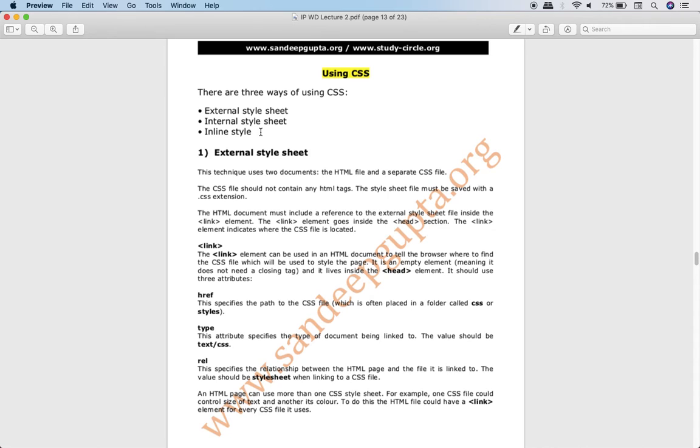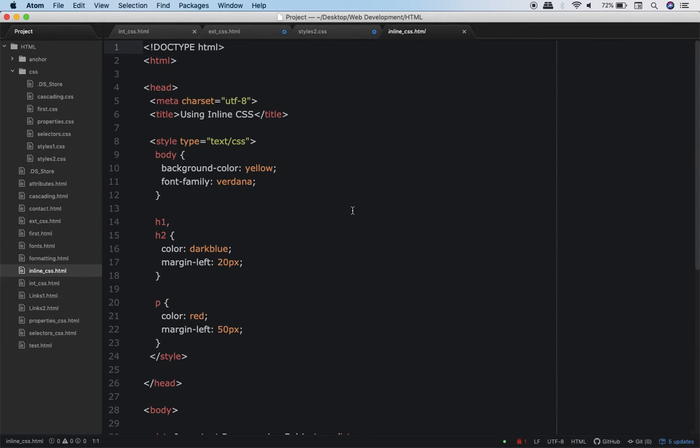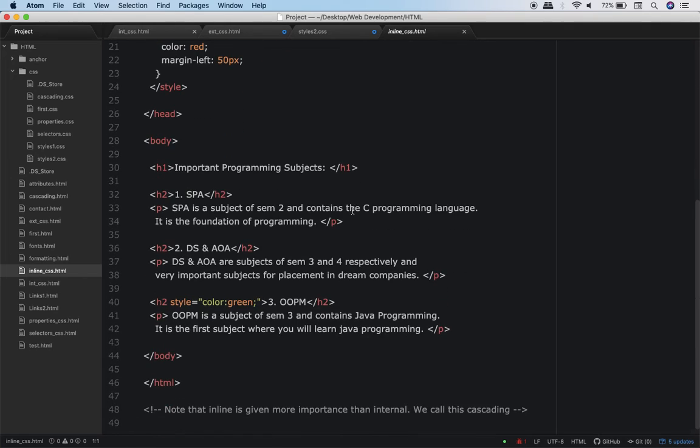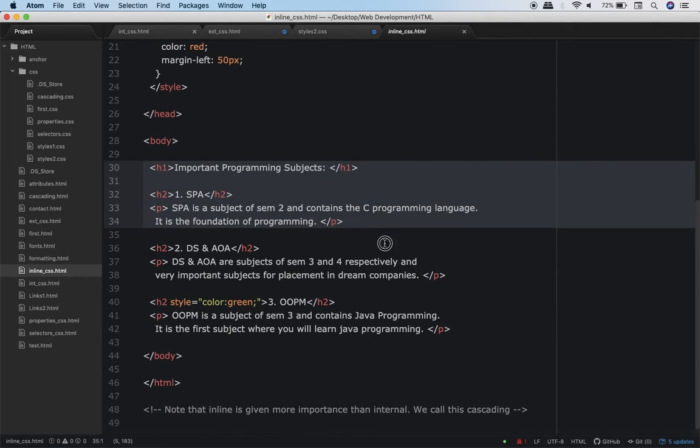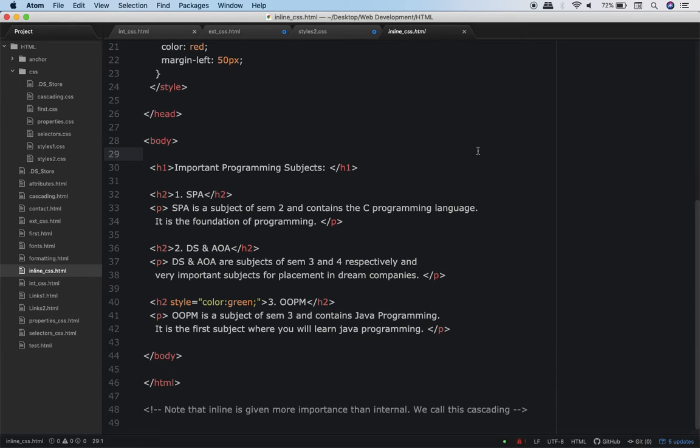Now what is inline CSS used for? Inline CSS is used when we want to apply styling to only one specific HTML element. If you didn't understand what I am saying, no problem. To understand this, I have a program, inline CSS. By the way, I'll give you all these programs. The source code will be given to you. So once again, see, this code is the same, with only one difference over here. Can you spot the difference?